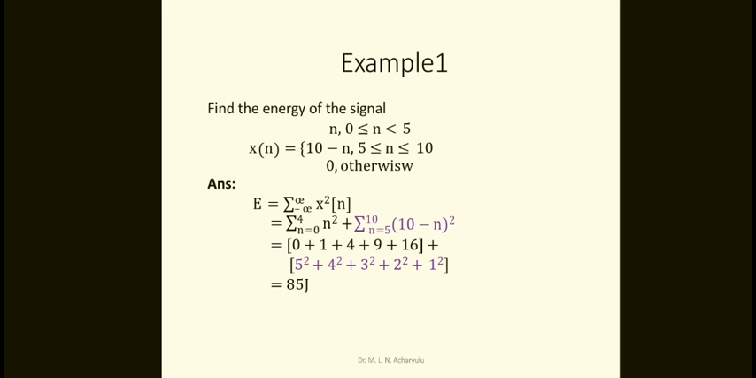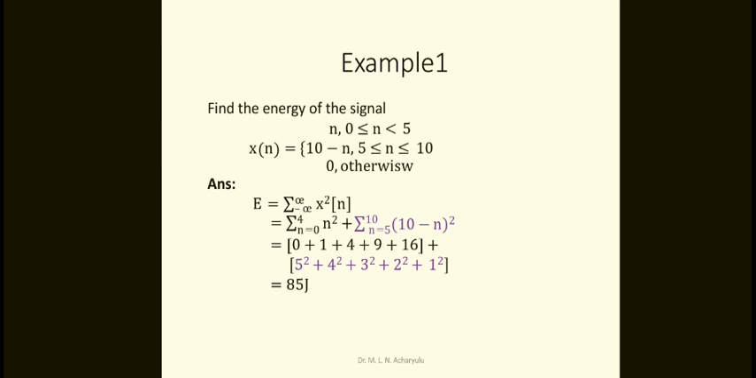Now let us take a good example: find the energy of the signal. x of n is given by n where n is in between 0 and 5, 10 minus n where n is in between 5 and 10, and 0 otherwise. That means the signal is always in between 0 and 10 only, beyond that the signal is equal to 0. This is a discrete time signal.